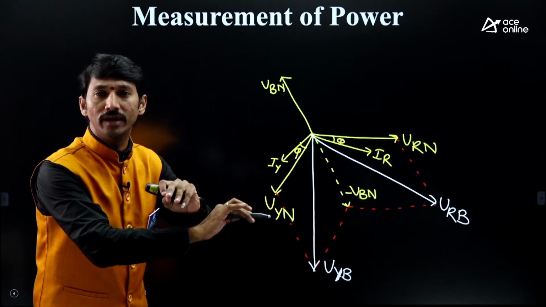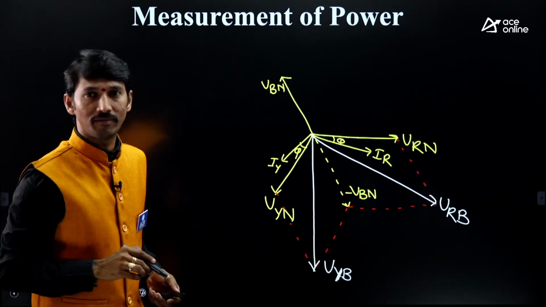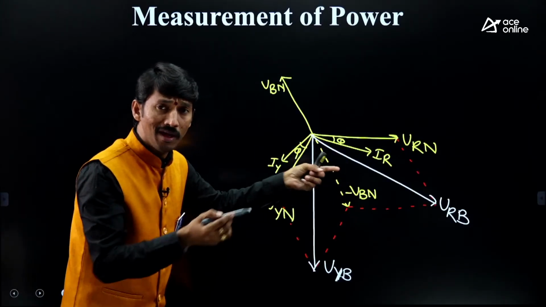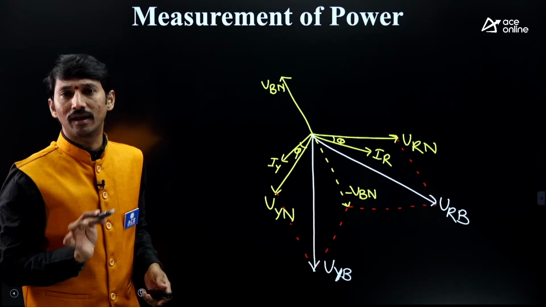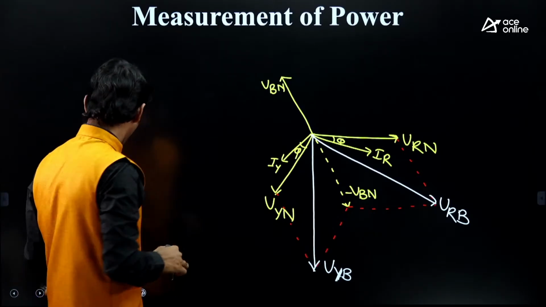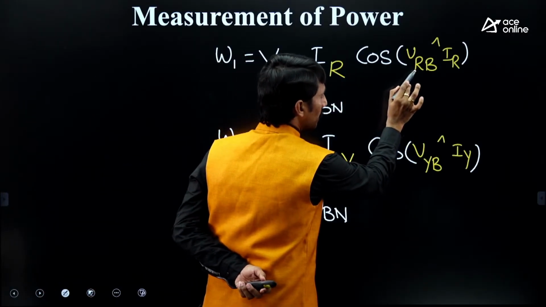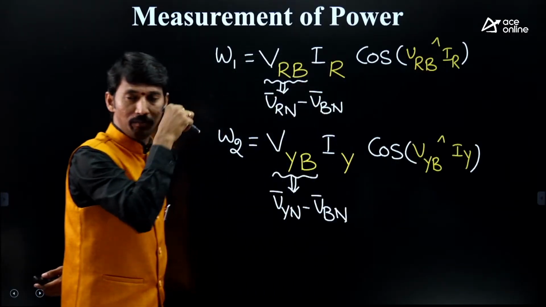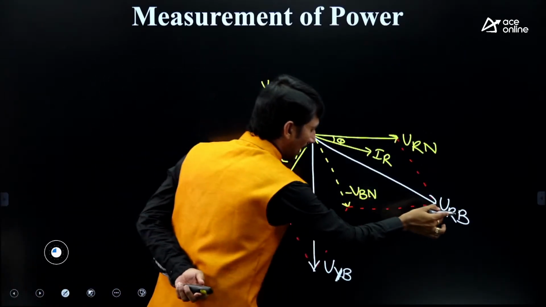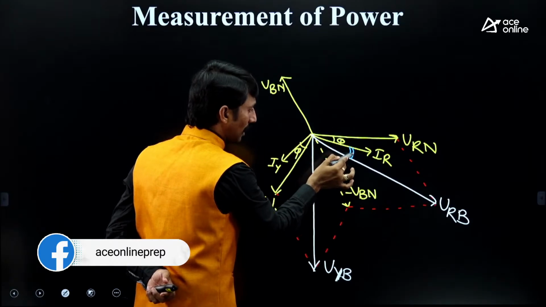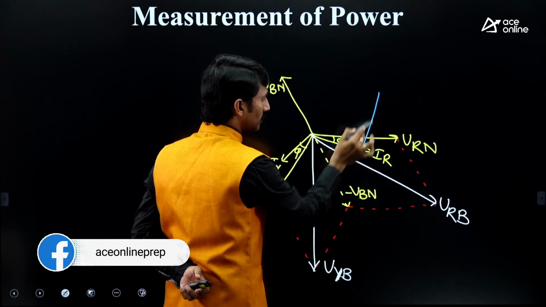So 70 to 80% of the concept is done. Write the equations first, then the phasor diagram, and obtain the required parameters. After this, the final step from this phasor diagram: you require VRB and IR, and the angle between those two. Check it. VRB and IR, this angle is required. I am just writing.